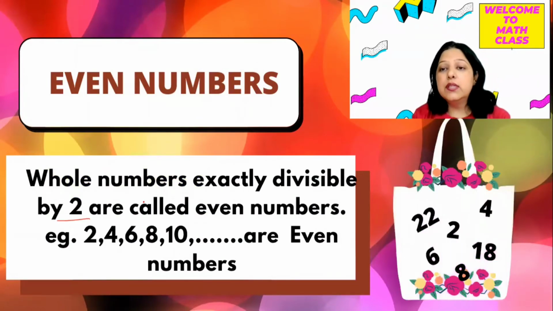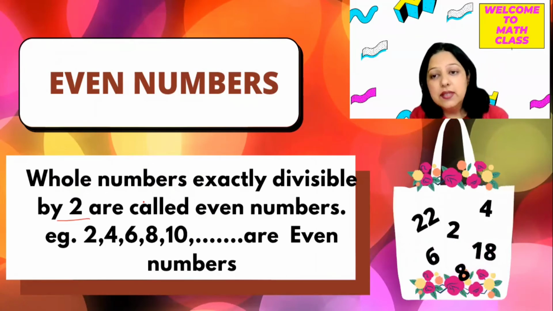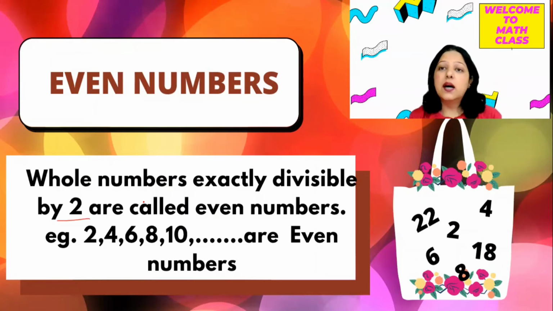So let's see what is there in this bag. In this bag, I have put all the even numbers. Some examples, not all the even numbers, because even numbers को हम count ही नहीं कर सकते. They go up to infinity. We cannot count them. So 2, 4, 6, 8, 10, like these type of numbers are called even numbers.